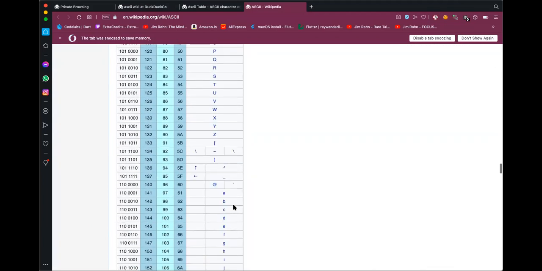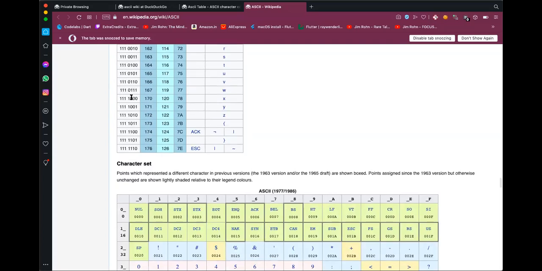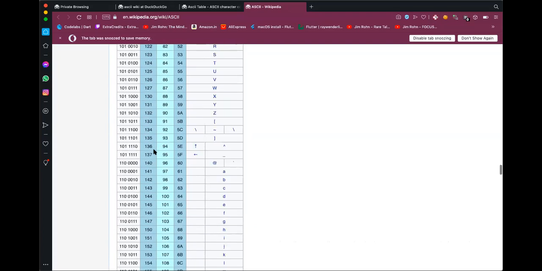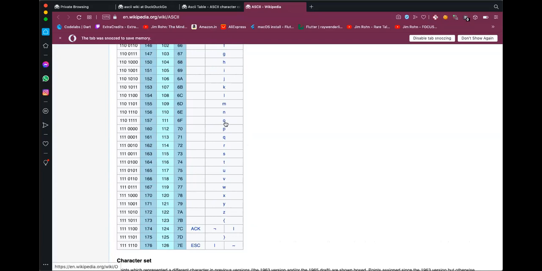This is showing a 7-bit representation. So when we say 00000111, which is O, here is O. The 8th bit here is not mentioned.